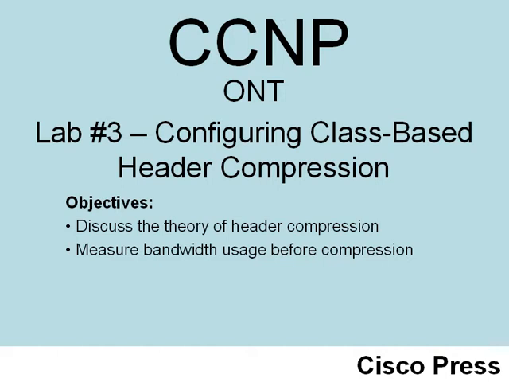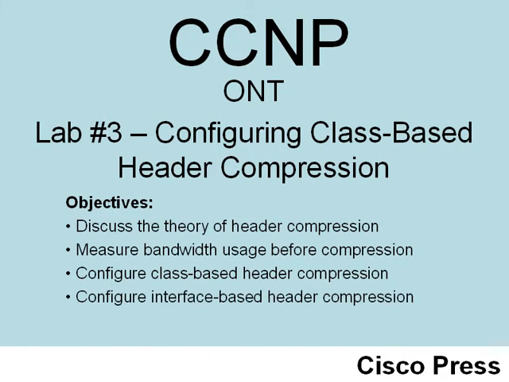And by the way, when we turn on header compression, we can do this in a couple of different ways. On one of our routers, we will configure class-based header compression. The ability to use a class-based approach, in other words, use the three-step MQC process, became available in IOS 12.2(13)T. We will do that on one router on one side of the link. On the other router, at the other side of the link, we will instead turn on interface-based header compression, because we may have an older router in the network. That older router may not support class-based header compression. We may have to use interface-based header compression. Fortunately, these two different methods are compatible with one another.